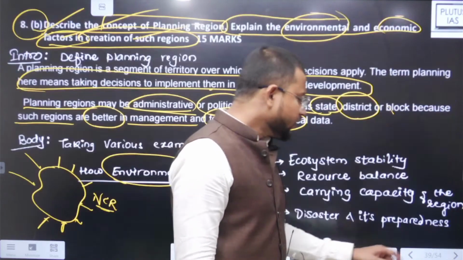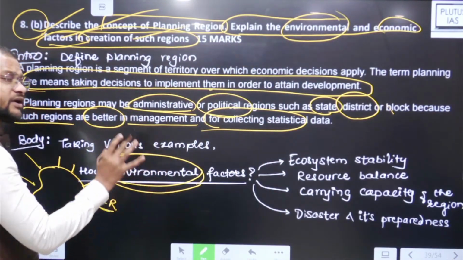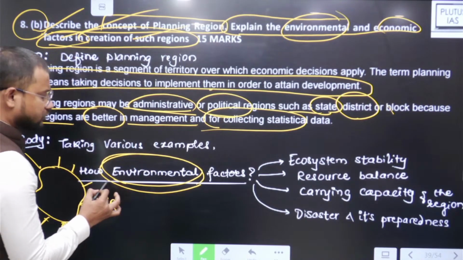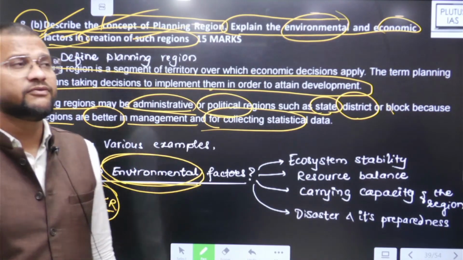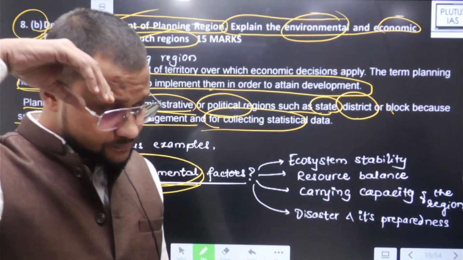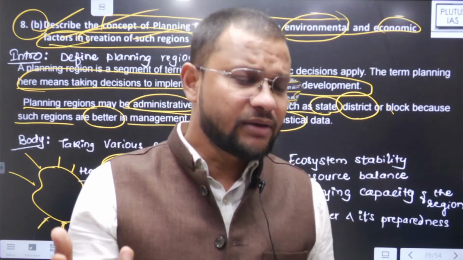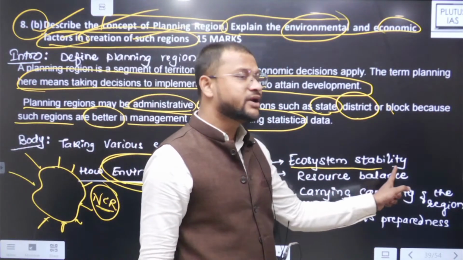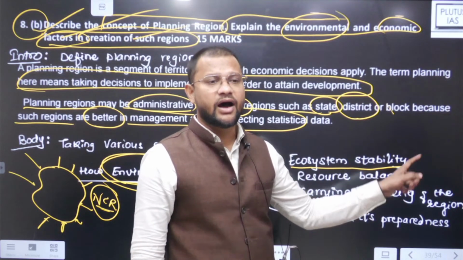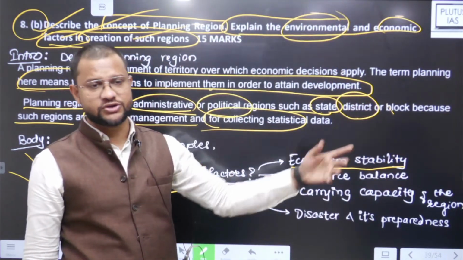So over here the question is asking you to focus only on environmental and economic factors. Now which are those environmental factors that we will use for development or identification of, like, New York, Tokyo, any other city, maybe any other region for development? That is ecosystem stability in the region. What is the level of ecosystem stability and how long is it supposed to last?